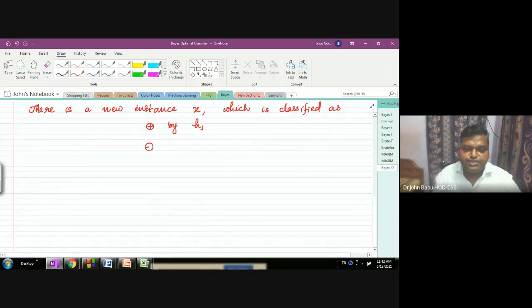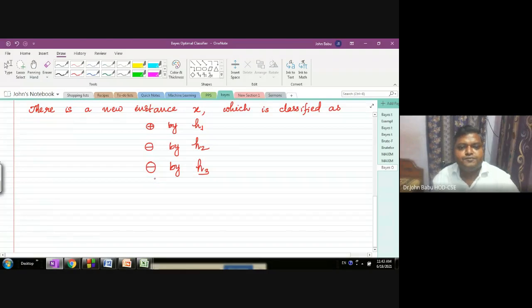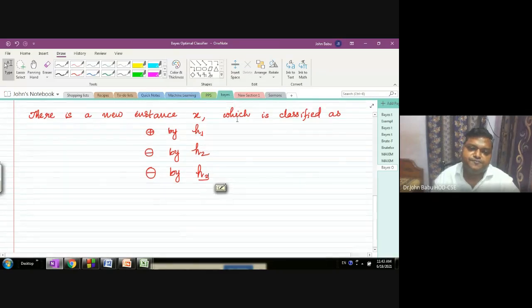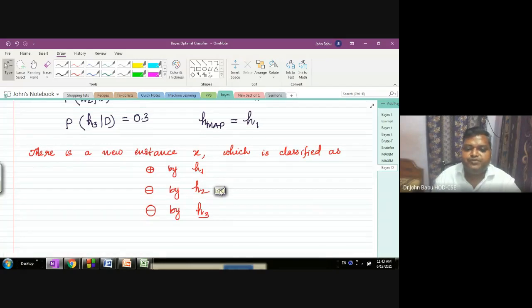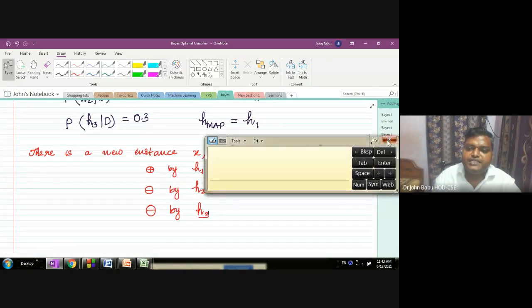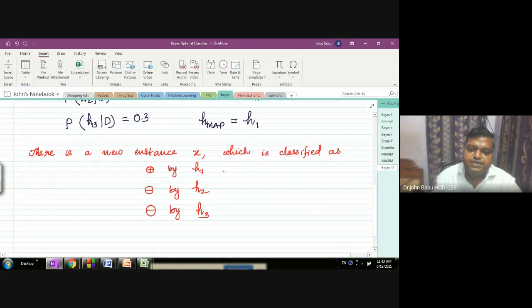Negative according to the second hypothesis, negative by H2 and negative by H3. So this is H1. H1 classified the example instance as positive, whereas H2 and H3 classified it as negative. That means the probability of positive is 0.4 and negative is 0.6 together.